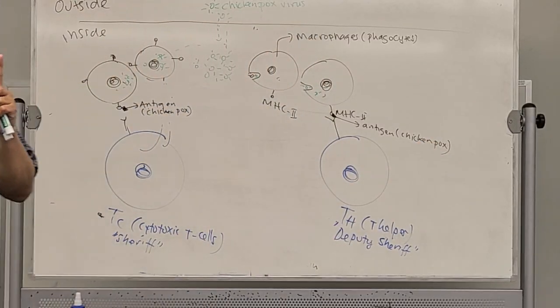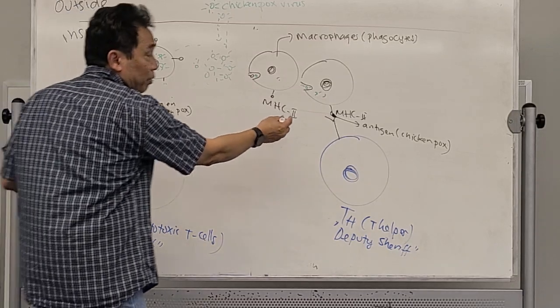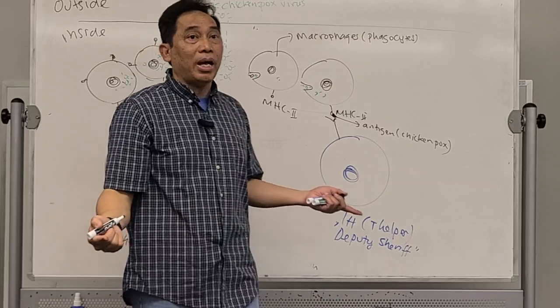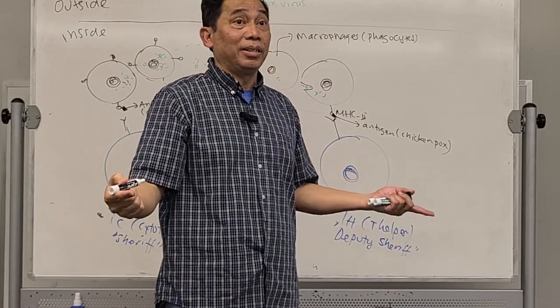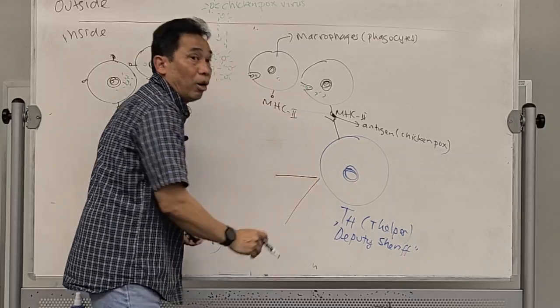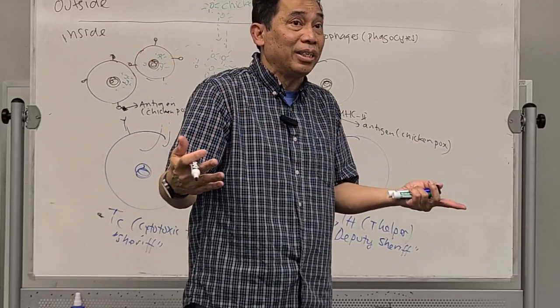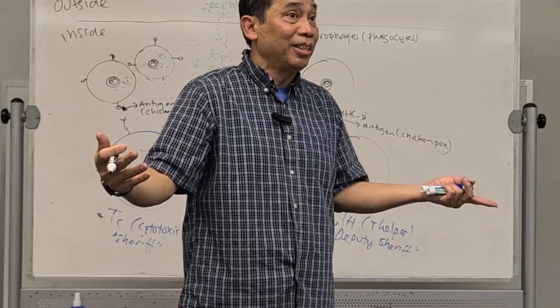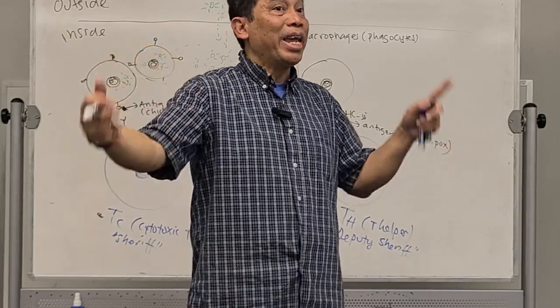You follow this? Now what happened next? This T helper over here, whenever it receives that information, oh, I have antigen, I have disease, this T helper then will be cloned. That's the reason why it's acquired. We're going to make it after the infection. It's not innate.